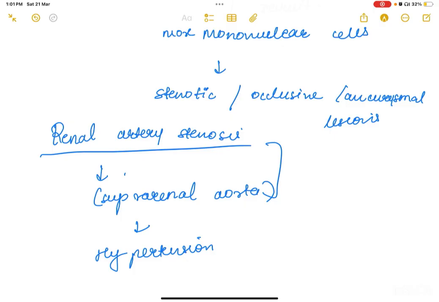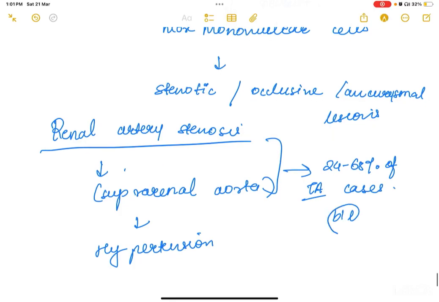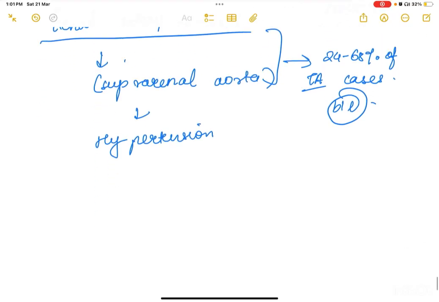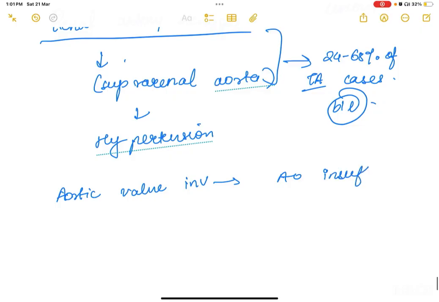Now, renal artery stenosis occurs in around 24 to 68% of cases of Takayasu arteritis, and often it is involved bilaterally. Then there could be involvement of the aortic valve, so there could be aortic insufficiency, or there could be aortic or arterial aneurysm, which could lead to pulmonary hypertension.